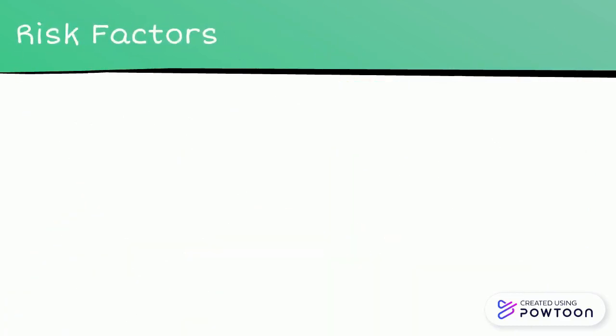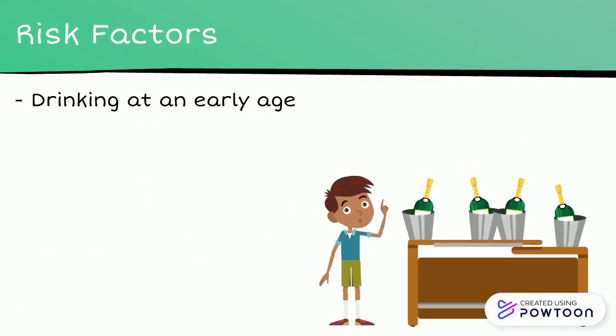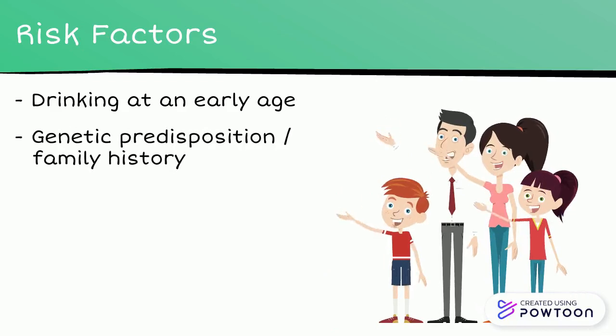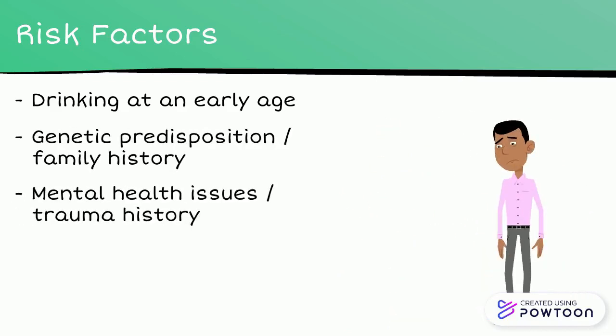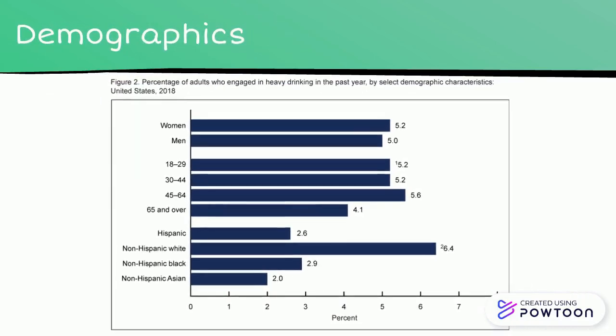A few risk factors for alcoholism include drinking at an early age, having a genetic predisposition or family history of alcoholism, and having mental health issues or a history of trauma. A national survey from 2018 shows that around 5% of adults in every age group other than seniors are heavy drinkers. Non-Hispanic white Americans have a disproportionately high percentage of heavy drinkers compared to other demographics at 6.4%.